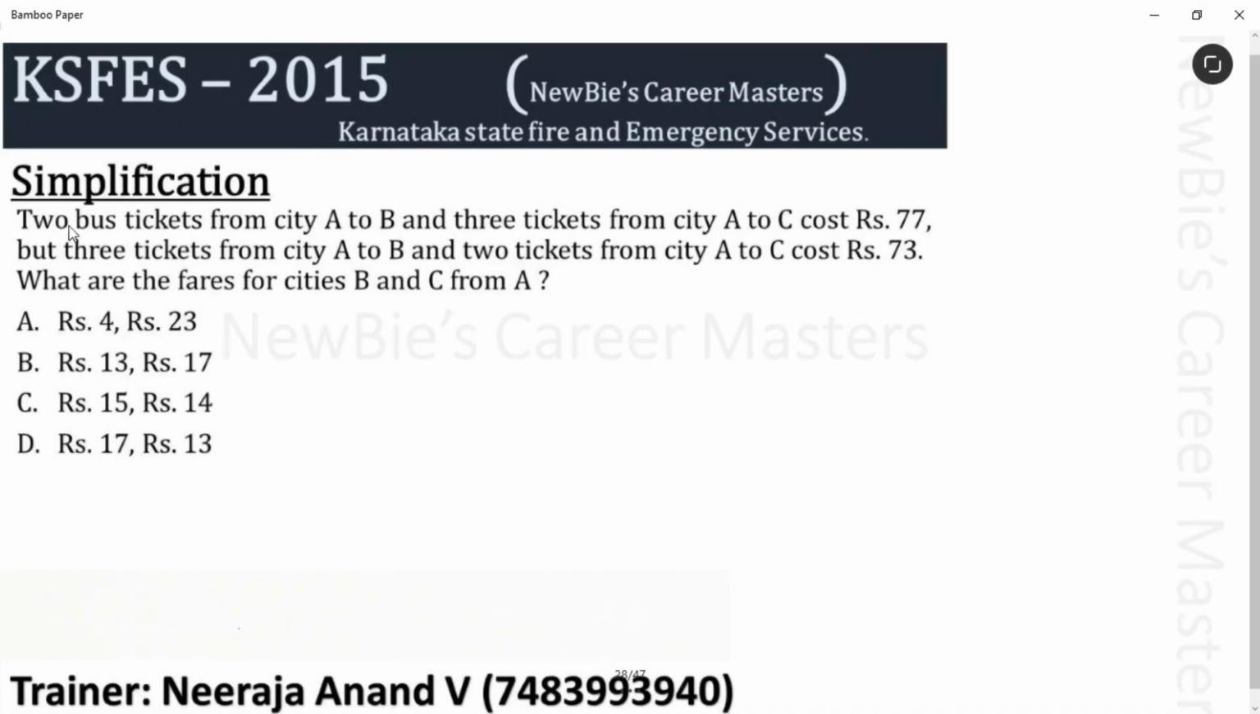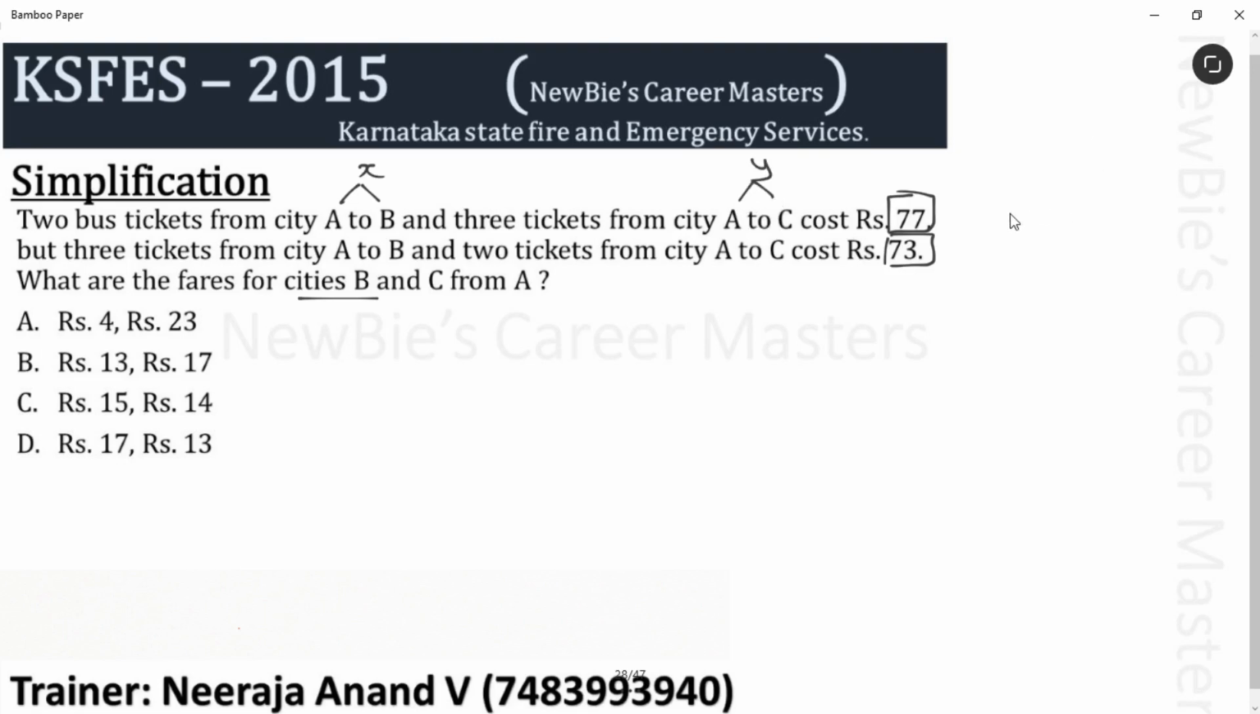Next simplification question is 2 bus tickets from city A to city B and 3 tickets from city A to city C cost rupees 77. But 3 tickets from city A to city B and 2 tickets from city A to city C cost 73 rupees. What are the fares from city A to B and C? Newbies, another simple question. Let's assume a variable for 1 ticket from A to B. I'll take X variable and 1 ticket from A to C, Y variable.